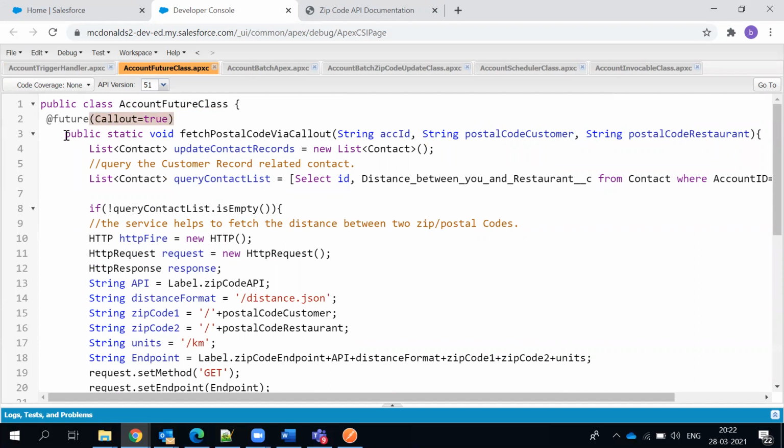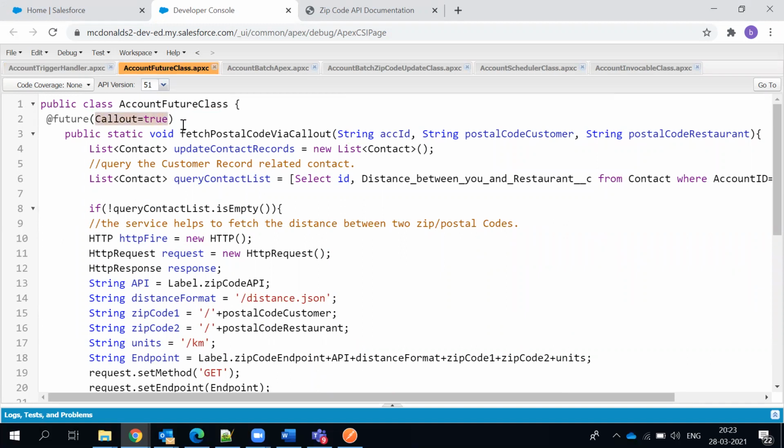You can run a future method which is simply trying to update a record in Salesforce, or it may try to call a service to a third party. So even both can happen. When you're calling a third party service, you need to mention it, saying callout is equal to true.